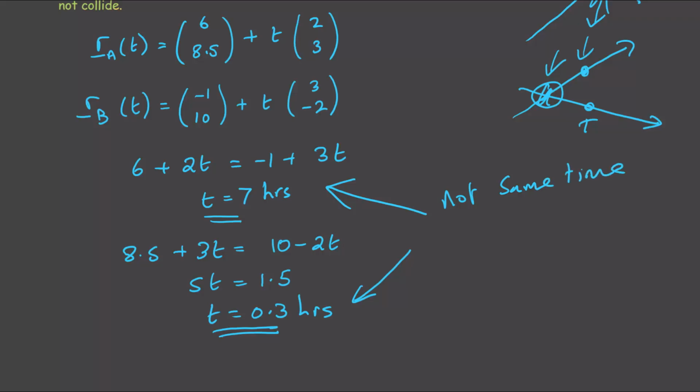So what we're saying is, when t is 0.3, the j components are the same. So the ships would be like this, but the i components are not the same at that point, and that's why they're separated. At a later time, their i component is different, so they're separated horizontally. So they don't collide.